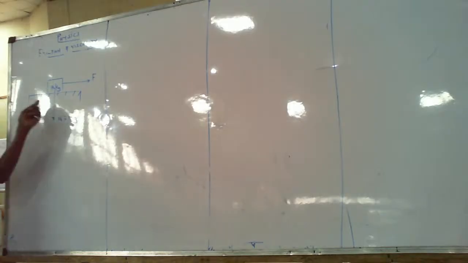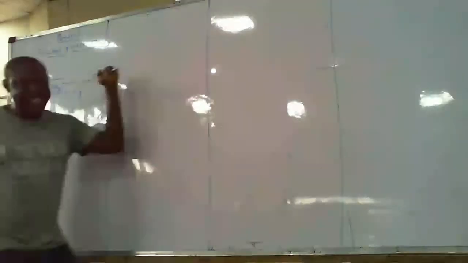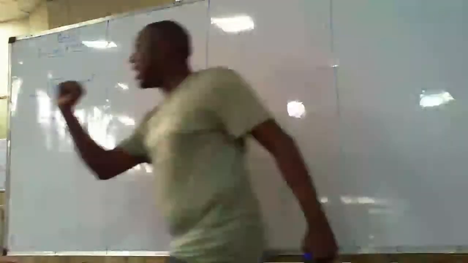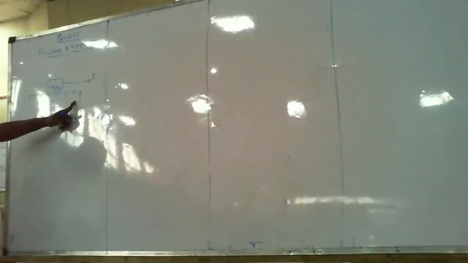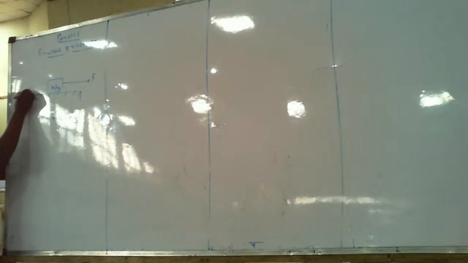Friction is opposite to the motion of what, class? Two bodies in contact. So if Mr. Femi is dragging this object like this, according to the definition of friction, friction will oppose it, provided that the surface is what class? Rough. So what will be the direction of friction based on this diagram? The direction will be like this.